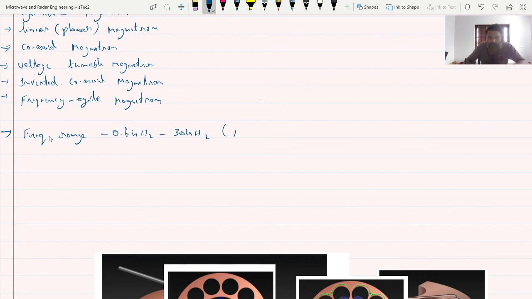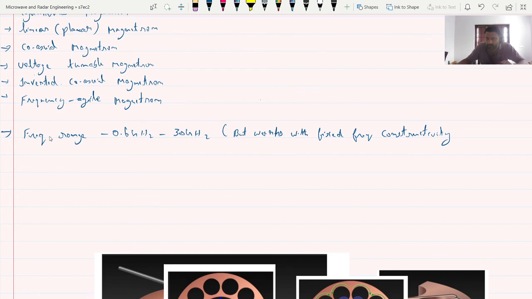It works with fixed frequency constructively. So if we are constructing a magnetron, that will be working with a fixed frequency. That is, the frequency cannot change.